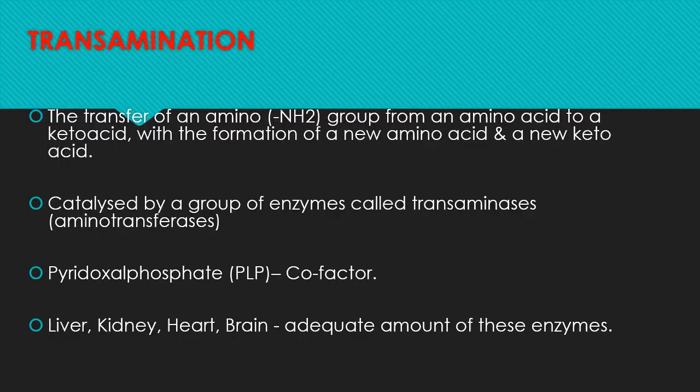Next, the transamination reaction. The transfer of an amino group from an amino acid to a keto acid with the formation of a new amino acid and a new keto acid is known as the transamination reaction. This reaction is catalyzed by a group of enzymes called transaminases, also known as aminotransferases. It requires pyridoxal phosphate, which is a coenzyme. This reaction takes place in the liver, kidney, heart, and brain in the presence of an adequate amount of the enzyme.